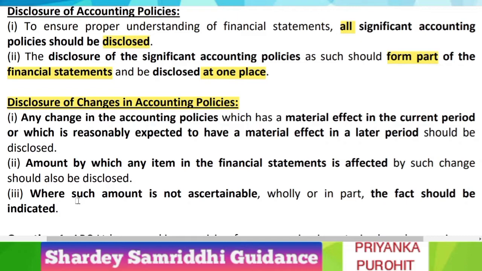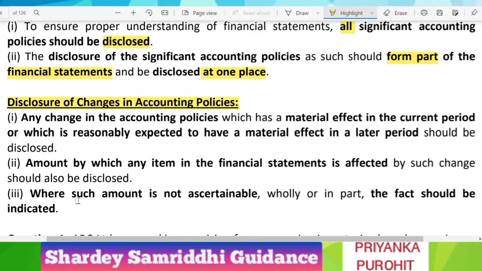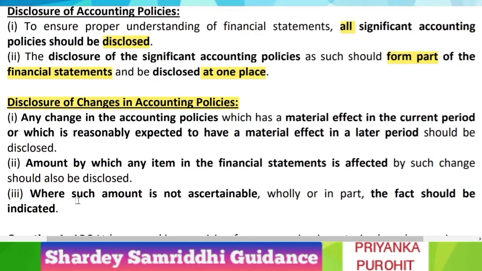So let us say accounting standard 2, that is valuation of inventories, says that inventories should be valued at cost or NRV, whichever is lower, and you are following a cost basis or NRV basis. Then to comply with accounting standard 2, you have to value inventories at cost or NRV, whichever is lower. And the last point on which you can change the accounting policy is for more appropriate presentation of financial statements. So the 3 points are: when it is required by statute or law, when it gives a better or more appropriate presentation, and when you want to comply with any accounting standard.